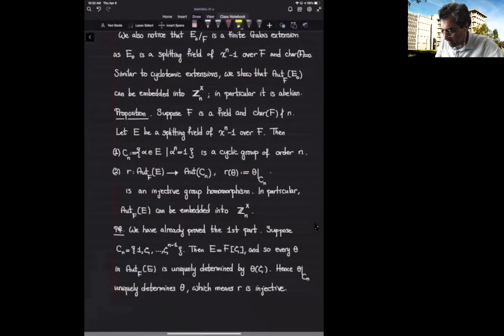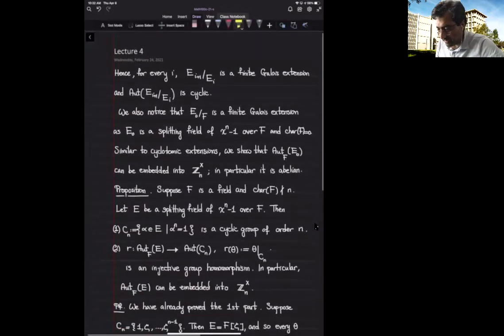The first one, E sub 0 over F, is still a finite Galois extension, as it is a splitting field of x to the n minus 1 over F. And this splitting field is separable automatically because the characteristic is 0, or alternatively, we can say that the way that we chose the characteristic, if it doesn't divide n, it's going to have distinct zeros and so on. Either way, E sub 0 over F is also a finite Galois extension.